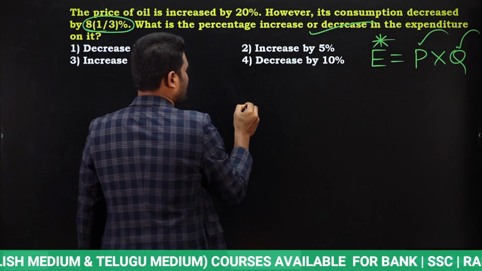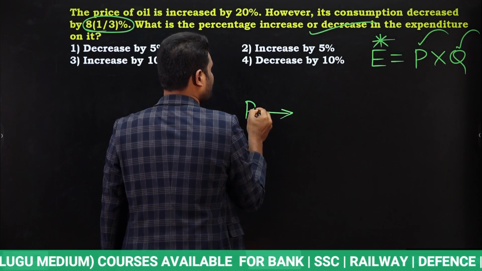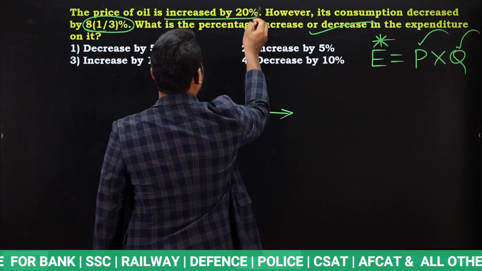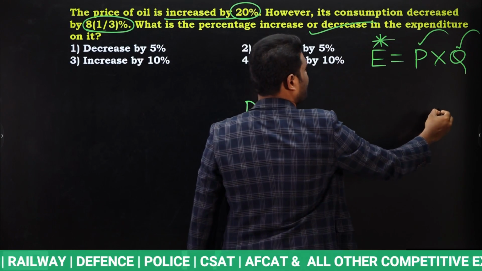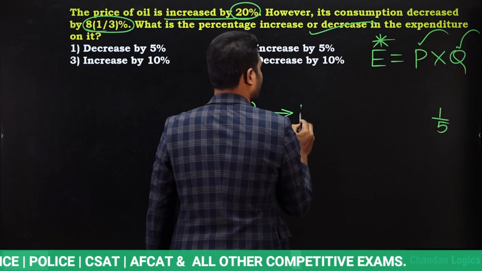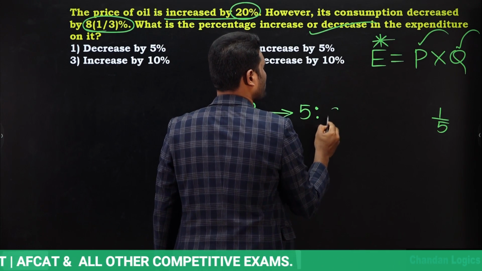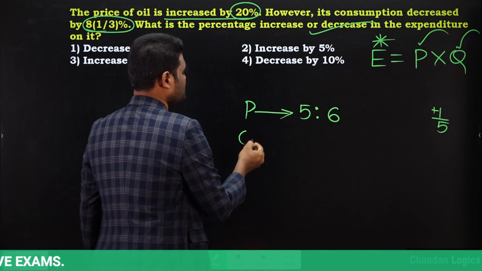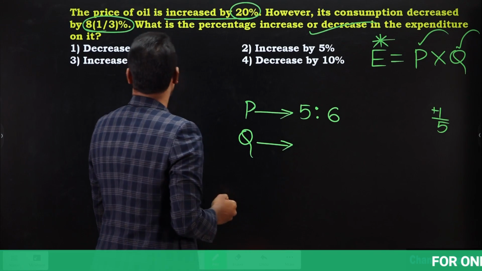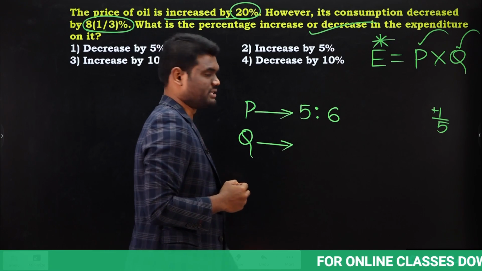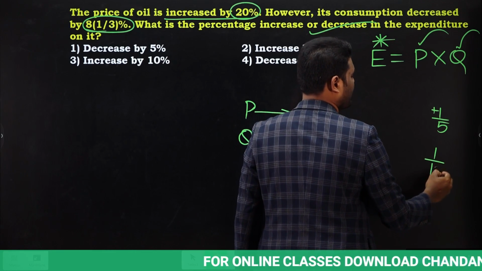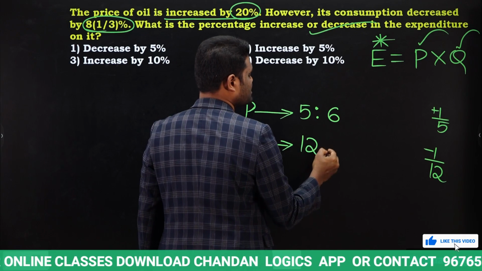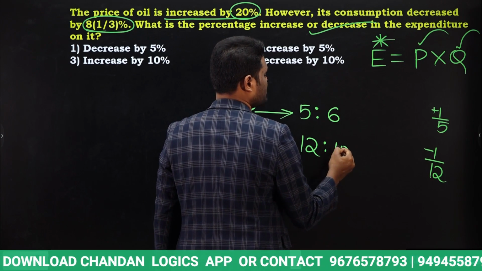Yes. Now look here. We are going to solve this using ratio. Why? Because if we solve this using percentage, the calculation is going to become complicated. What happened to price? Price increased by 20%. 20% in terms of fraction is 1/5. Which means initially 5 parts. Now it is going to be 6 parts, because it is increased. Next, consumption. Consumption is nothing but quantity. What happened to quantity? Quantity decreased by 1/3%. 1/3% in terms of fraction is 1/12. As it is decreased, it should be minus. So initially 12 parts consumption. Now as it is reduced, consumption is going to be 10 parts.